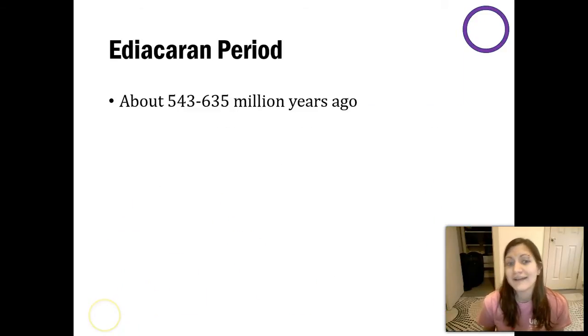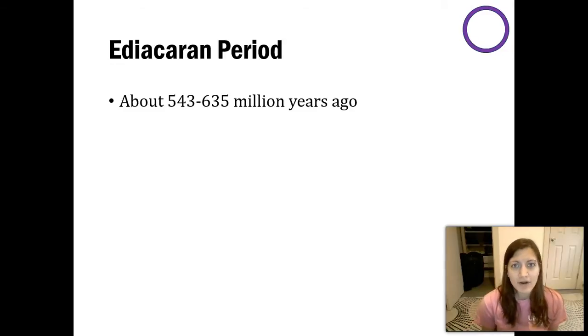So if we look more on a timeline scale, when did that happen? The Earth is about 4.6 billion years old. Life has been around for about 3 billion years. But when I say life, I'm mainly talking about bacteria. Bacteria ruled the world forever, and it's mainly because they can live in those extreme environments which characterized Earth billions and billions of years ago.